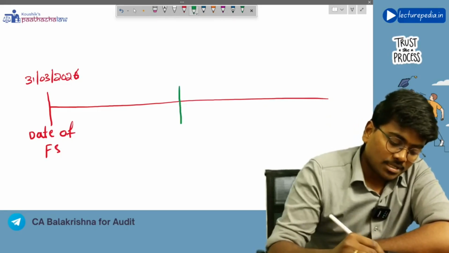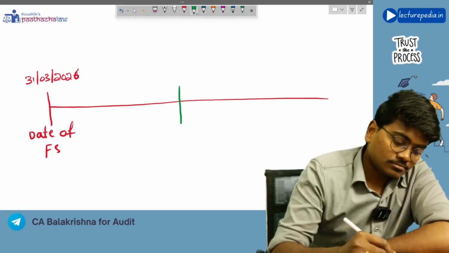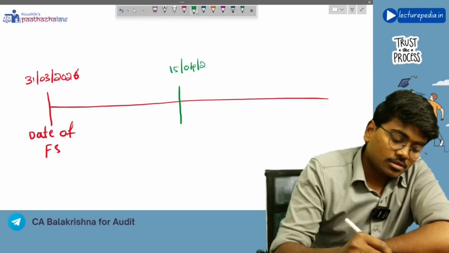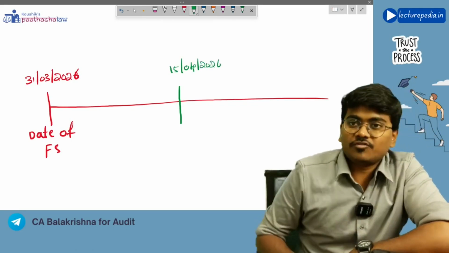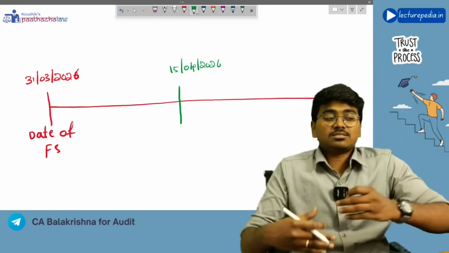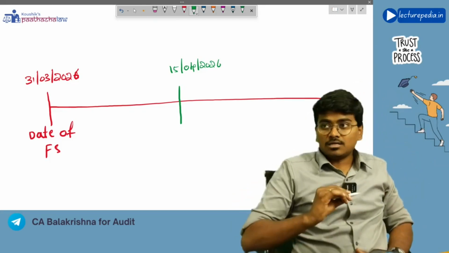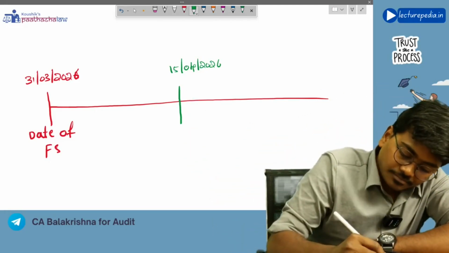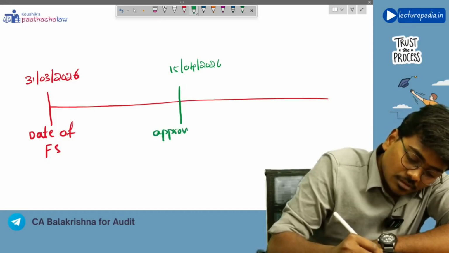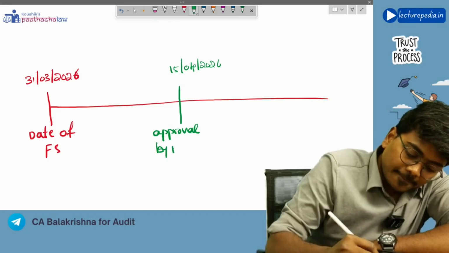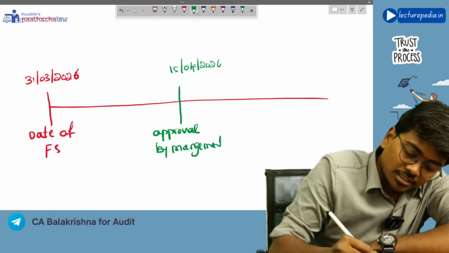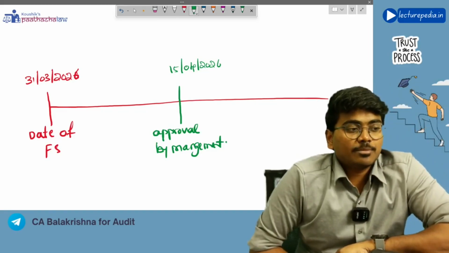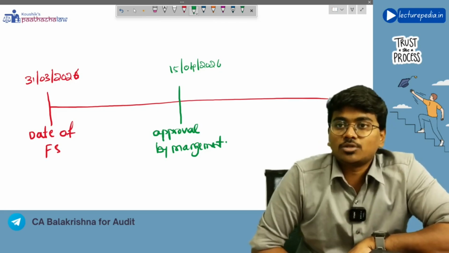on some 15th of April 2026. Okay, as on 15th of April 2026, management has actually prepared the financial statements and approved those financial statements for submitting to the auditor. So here you can say approval by management: the final version of financial statements has been approved by management on 15th April 2026.